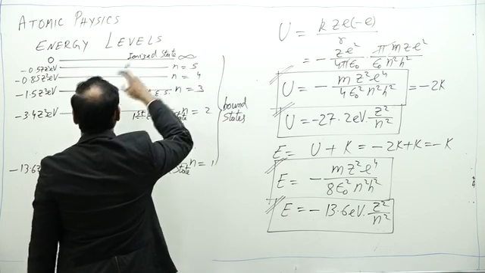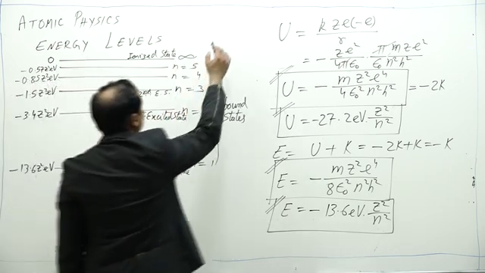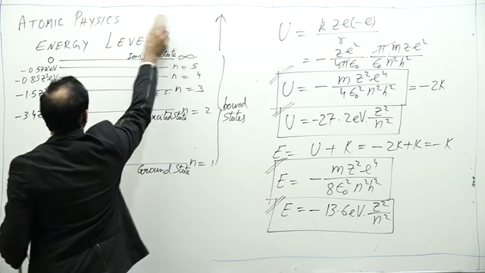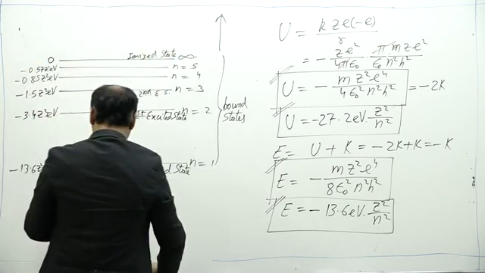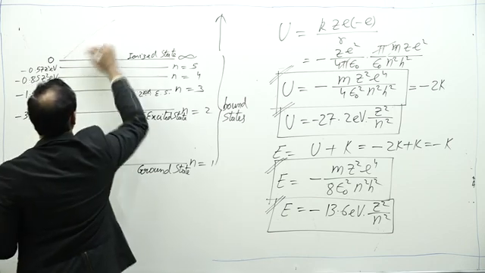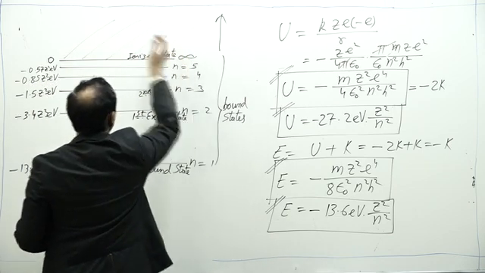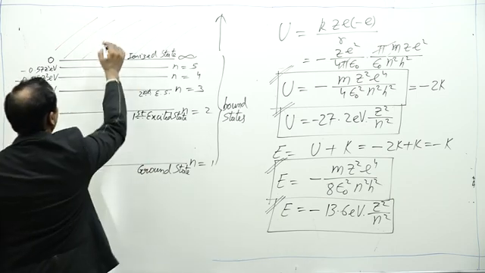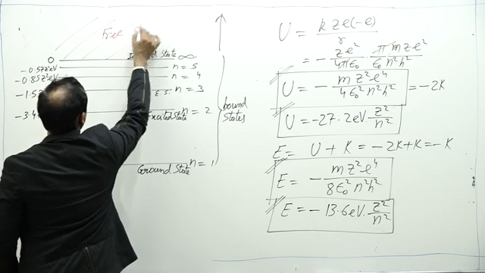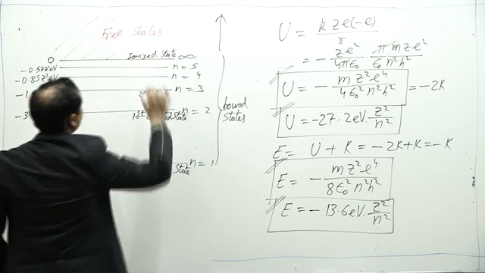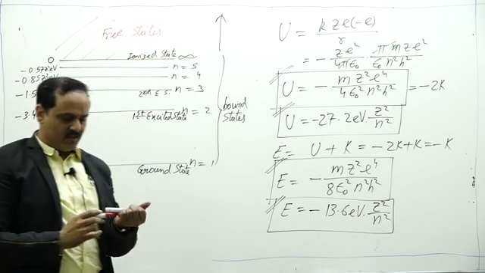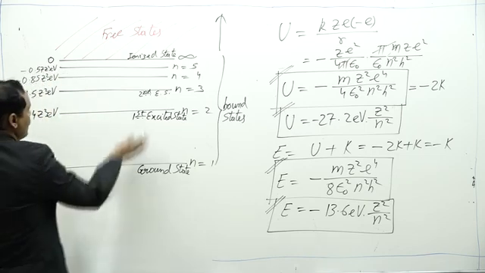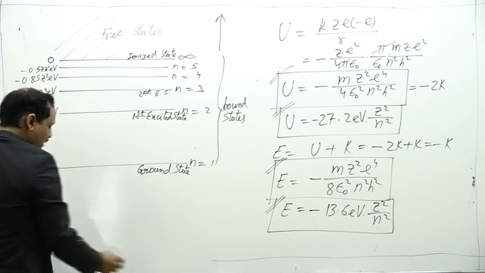Above n equal to infinity, that is for positive energies, all the energy levels above n equal to infinity, here electron is free from atom, and these states are called free states. Now electron is no more bound with atom, it is free to move anywhere.